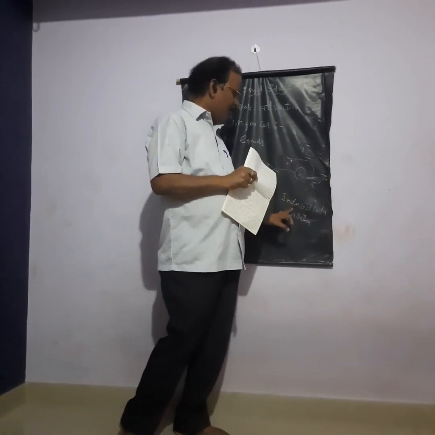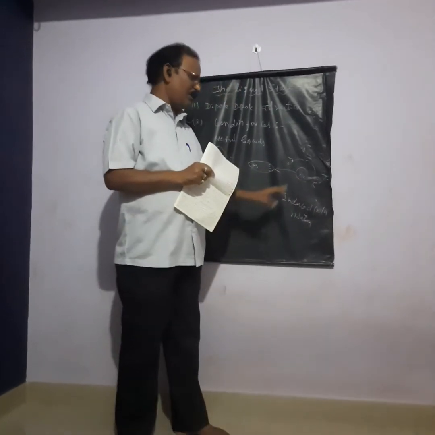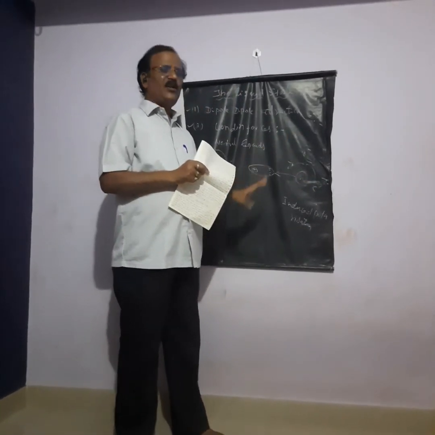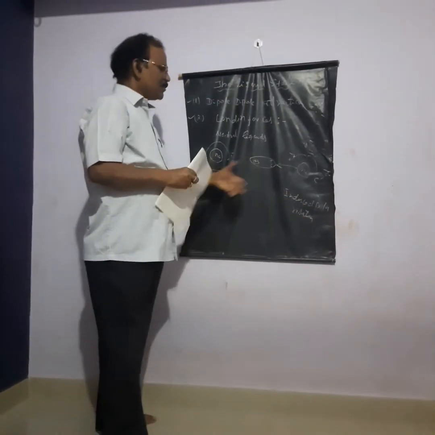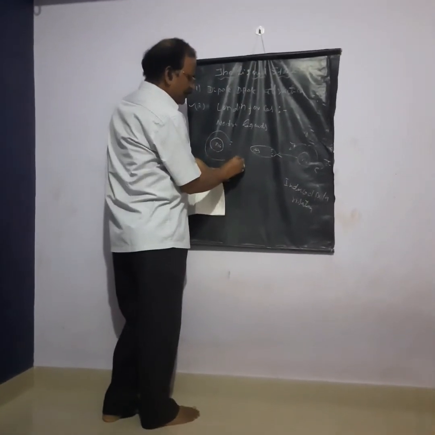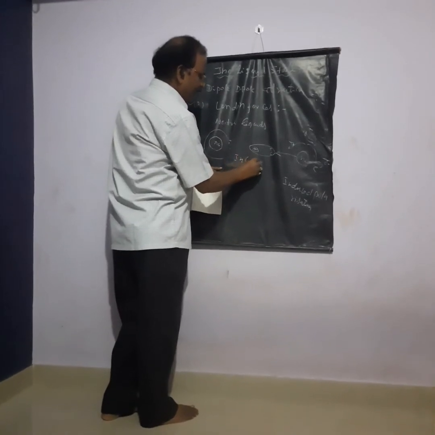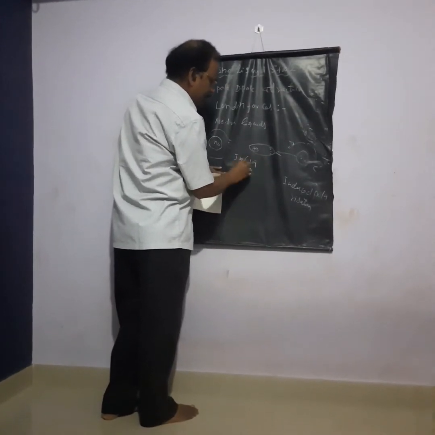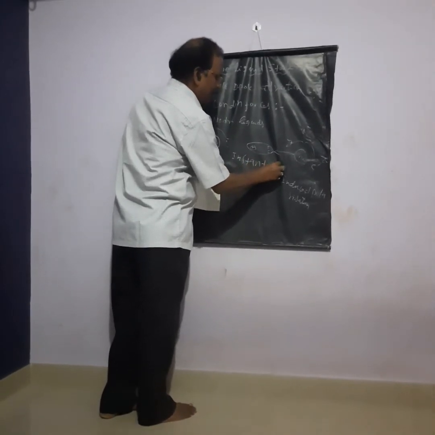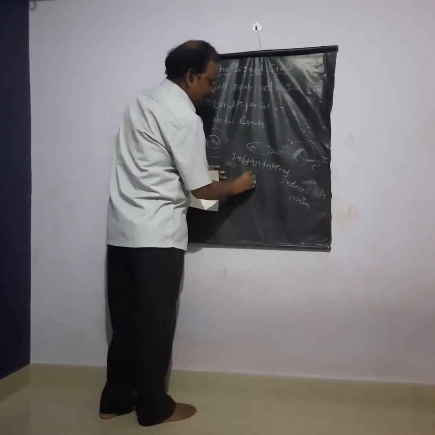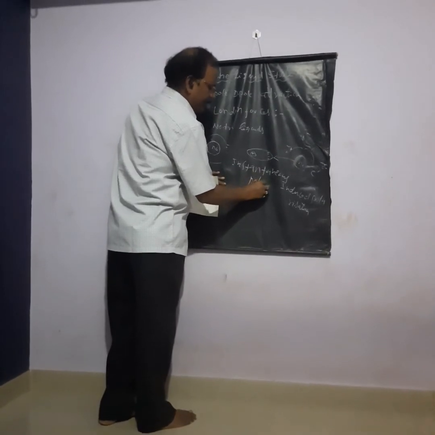That means the other molecule also has induced polarity. The polarity is induced in the neutral molecule. This is called induced polarization, and this is called instantaneous polarization.